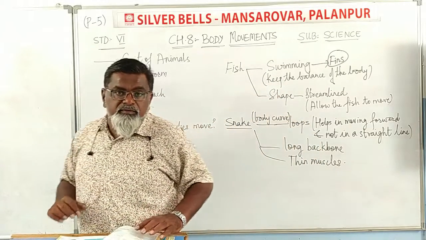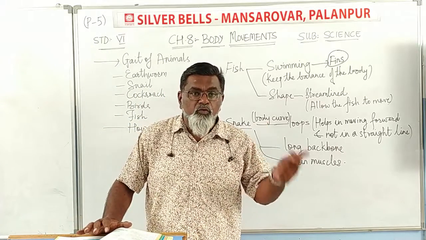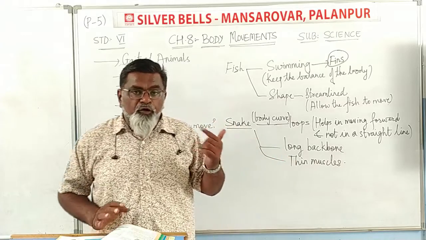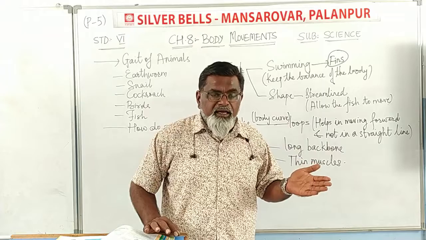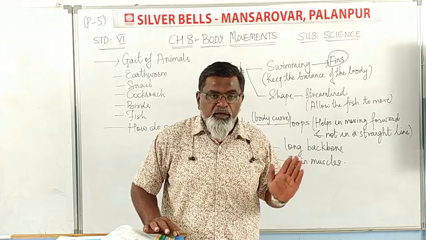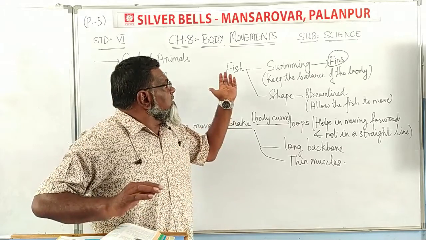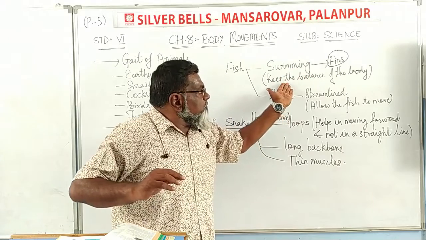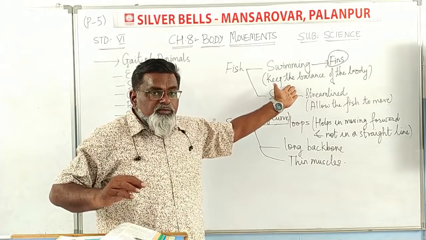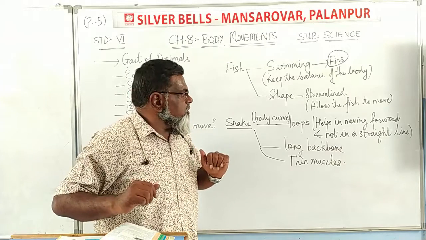As we have seen, fish cannot walk, they only swim. With the help of fins and tail, fish swim. And while swimming, how do they keep the balance of the body?